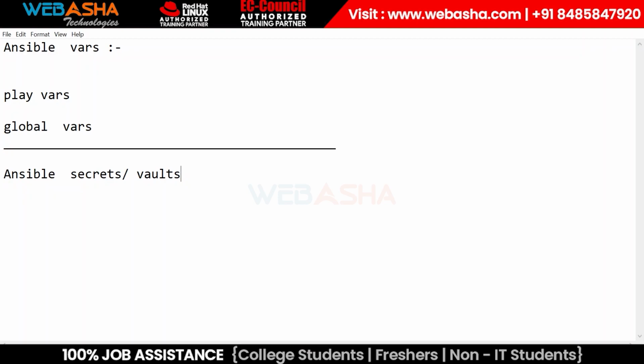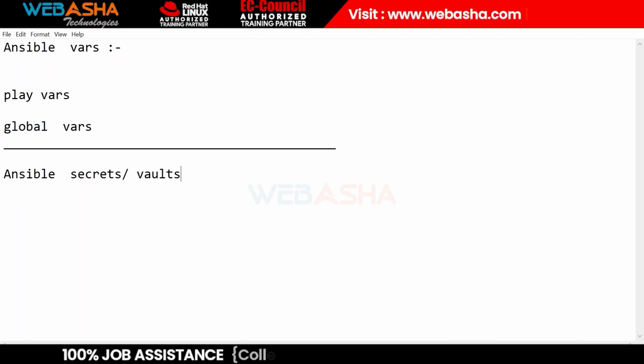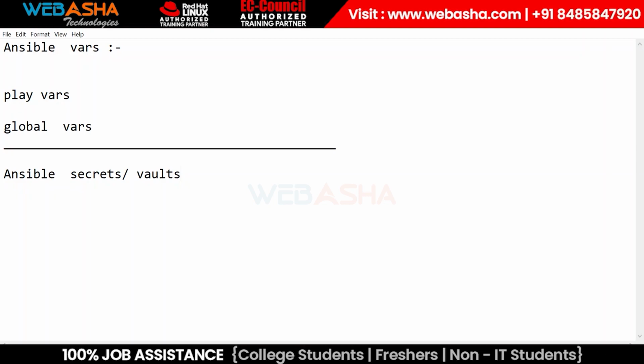For automation, we provide everything in plain text, right? Let's suppose your password, your APIs, your authentication, your fingerprint, your keys, everything is in plain text in which file? The inventory file maybe, or the CFG file, or maybe in your playbook. Correct?